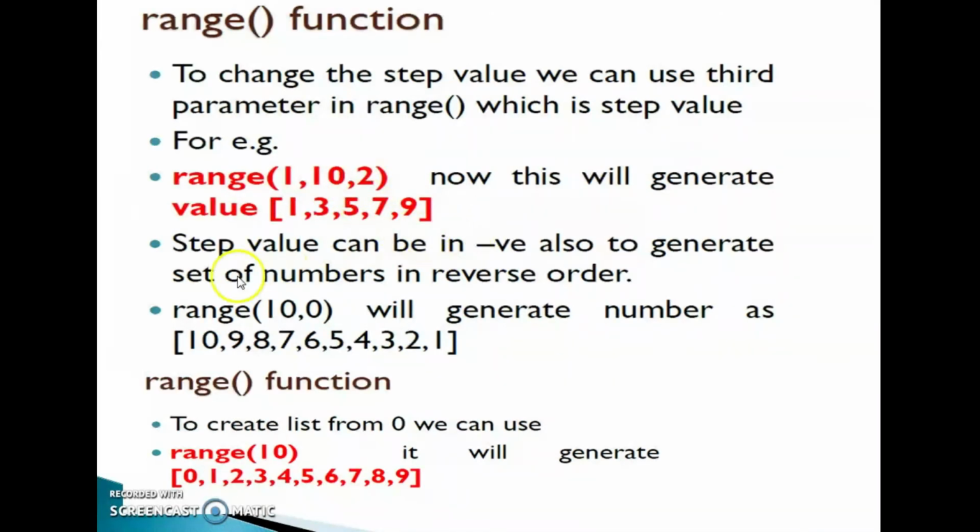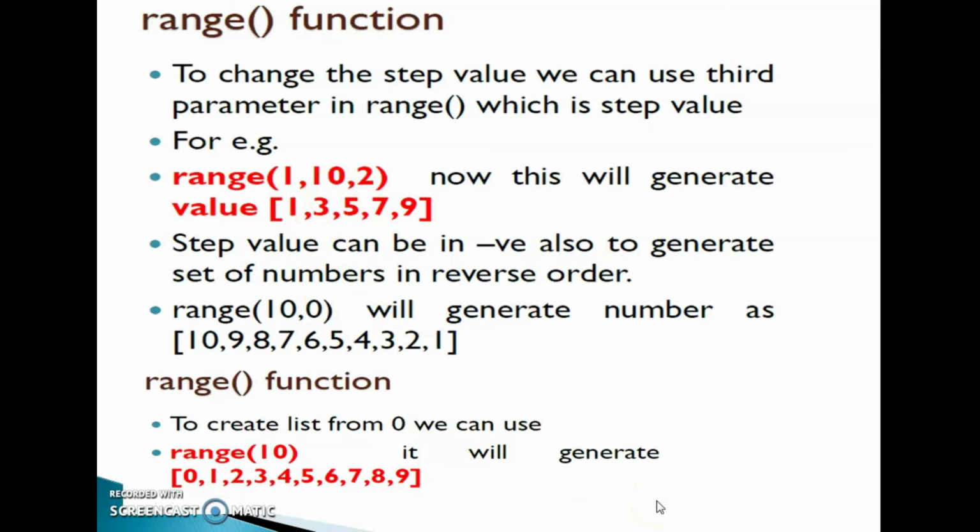So it will generate values 1, 3, 5, 7, 9. The first value is 1 and the step value is 2, so the next value is 1 plus 2, 3, then 3 plus 2, 5, 5 plus 2, 7, then 7 plus 2, 9. Now the stop value 10 is reached.